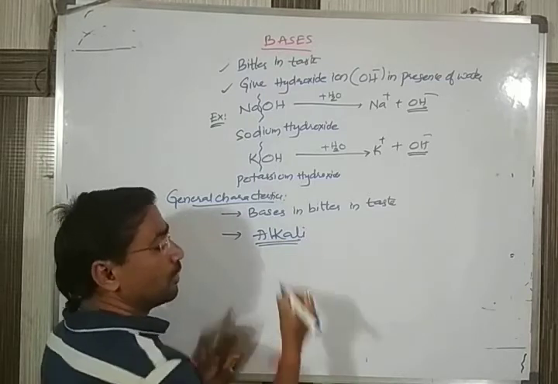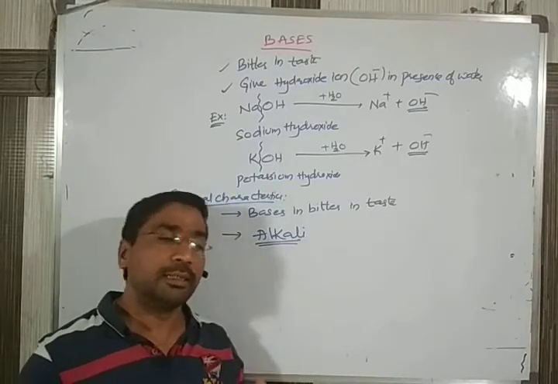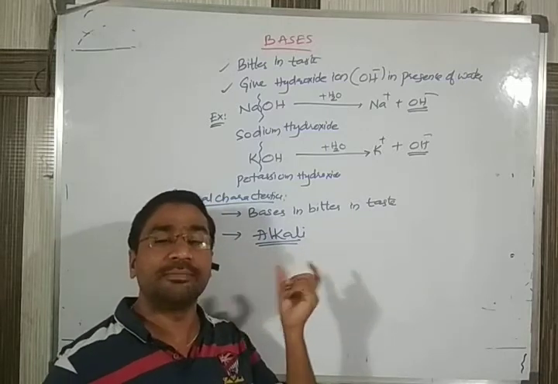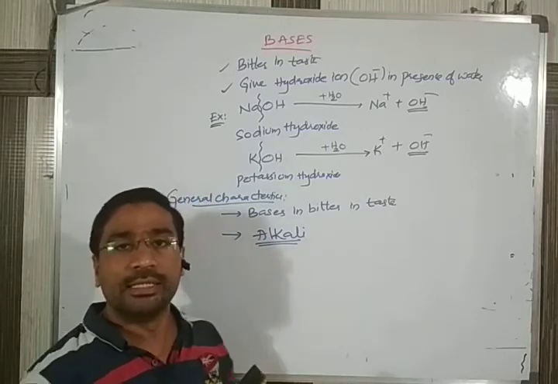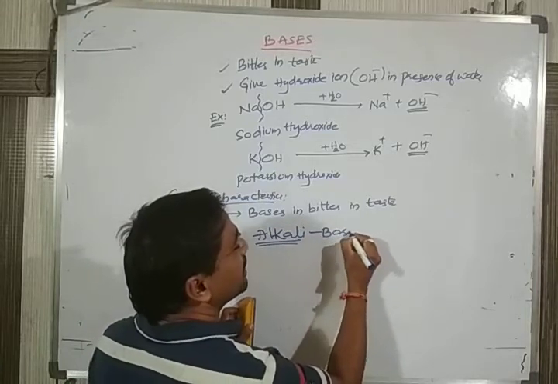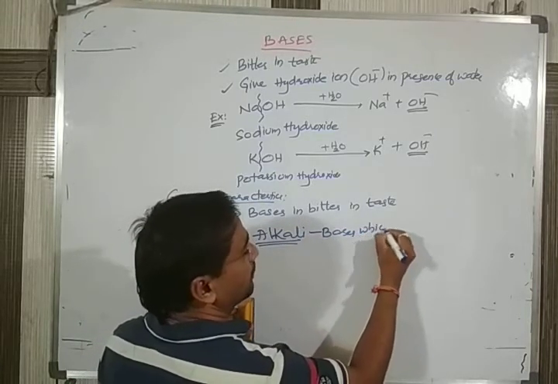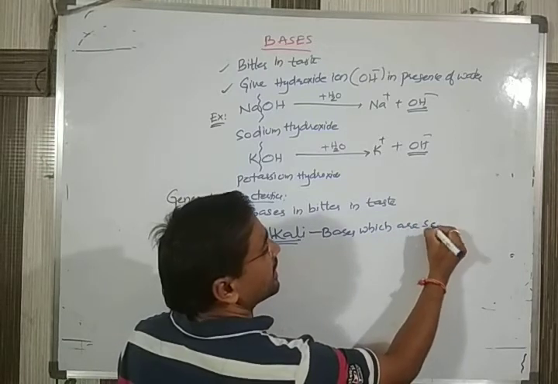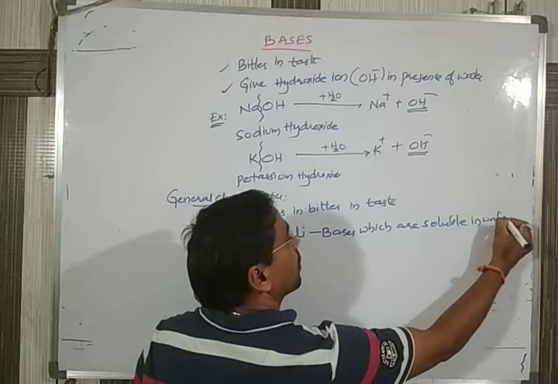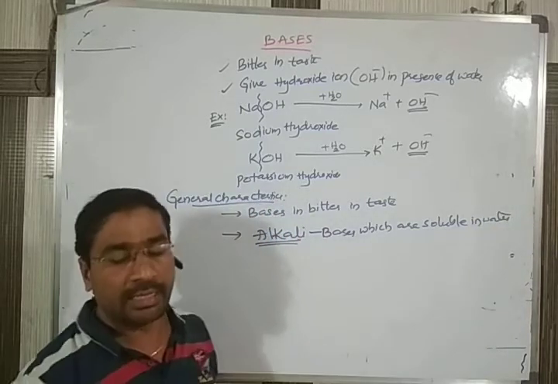Not only in this chapter but in upcoming chapters, anywhere you hear the word alkalis, it means nothing but bases which are soluble in water. The bases which are soluble in water are called alkalis.